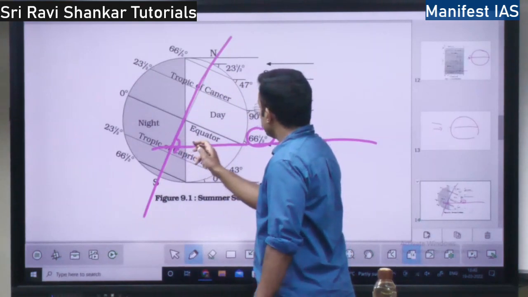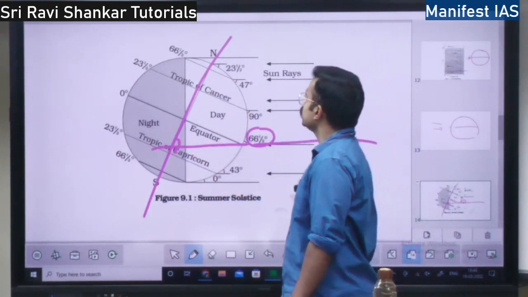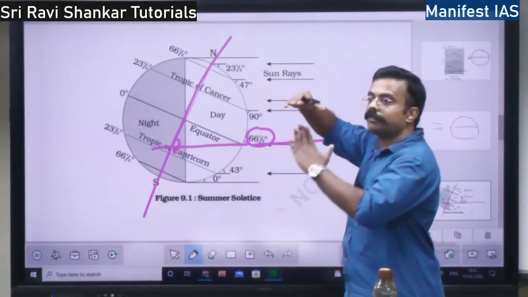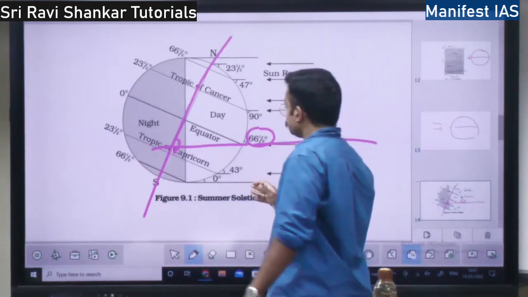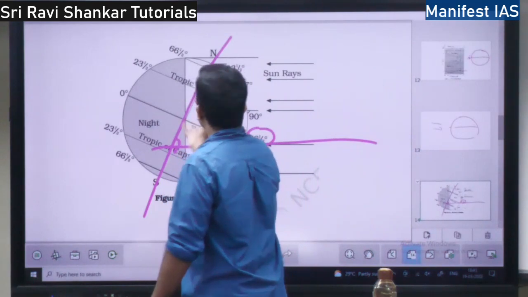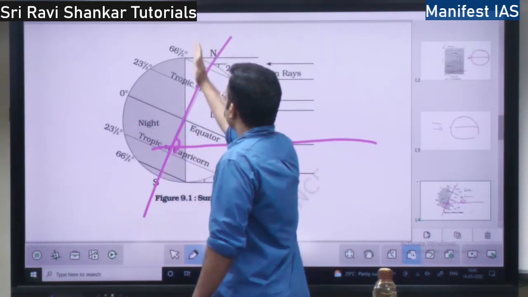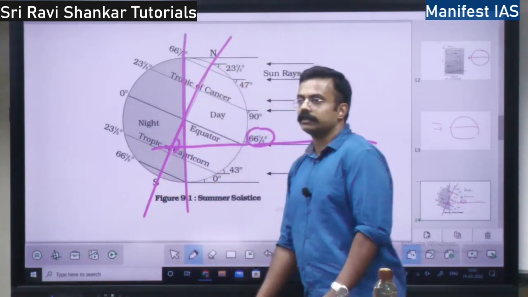This axis is tilted at 66.5 degrees. So because of this 66.5 degrees, what happens? See, sun rays are received obliquely, not in a straight line, right? See, because of the rotation of the earth, we have only this part. This part has the sun's energy, right?